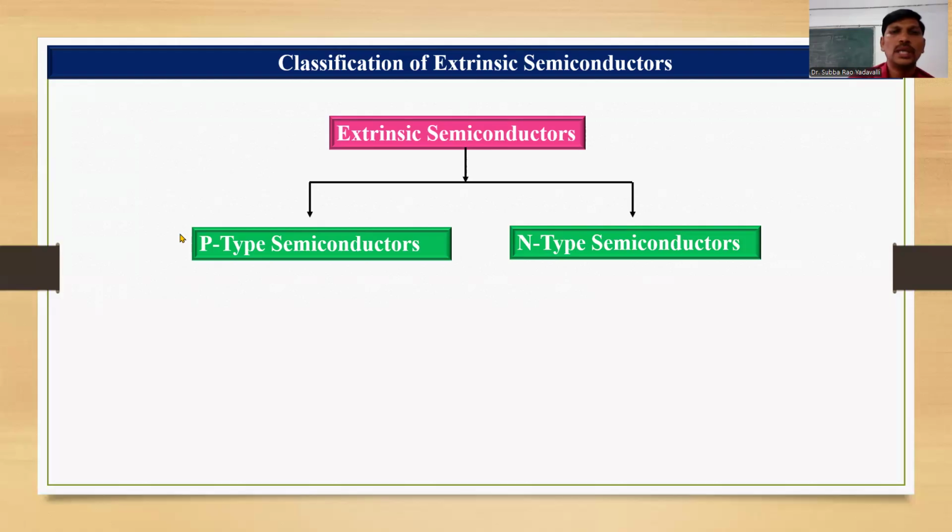Coming to the P-type semiconductors, these are formed by the addition of trivalent impurities. Trivalent means the valency of the materials is equal to 3. So if we add trivalent impurities to the pure semiconducting materials, they give P-type semiconductors.